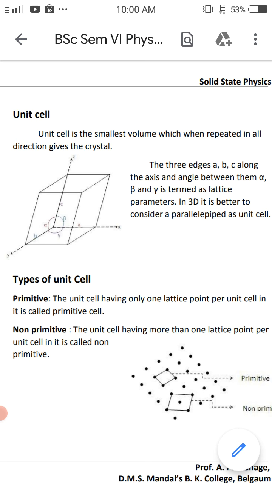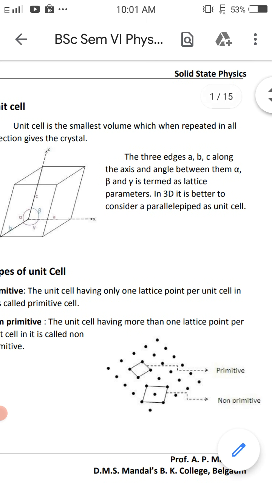Next is the types of unit cell. There are two types: the primitive cell and the non-primitive unit cell. First, the primitive cell: a unit cell having only one lattice point per unit cell is called a primitive cell. Second, the non-primitive unit cell: a unit cell having more than one lattice point per unit cell is called a non-primitive cell.